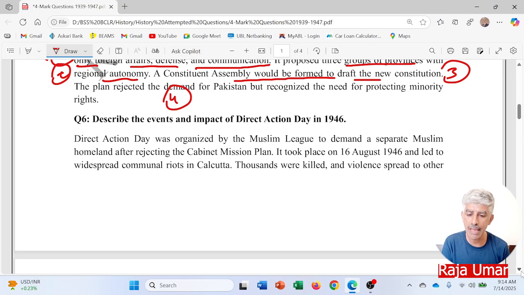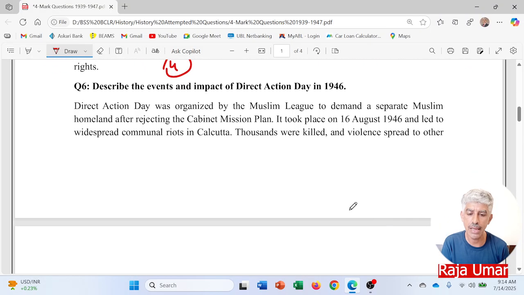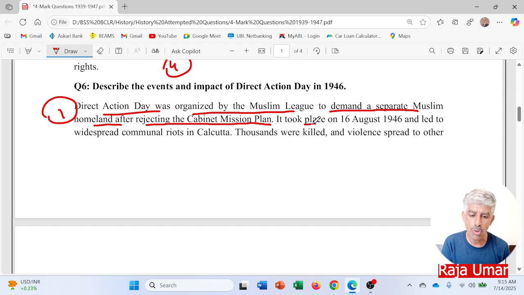Describe the events and impact of Direct Action Day in 1946. Direct Action Day was organized by the Muslim League to demand a separate Muslim homeland after rejecting the Cabinet Mission Plan. Point number one. It took place on 16th of August 1946 and led to widespread communal riots in Calcutta. So point number two.